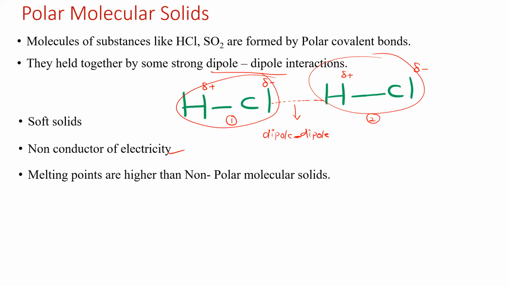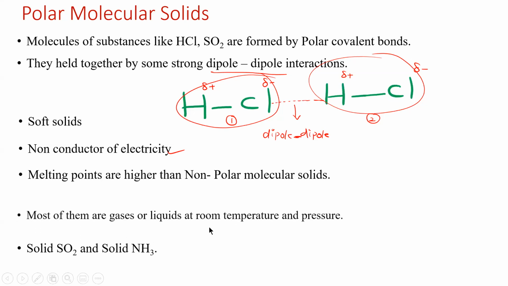That is why they have a higher melting point. Good examples are solid sulfur dioxide and ammonia. Most of them exist as gases or liquids at room temperature and pressure.